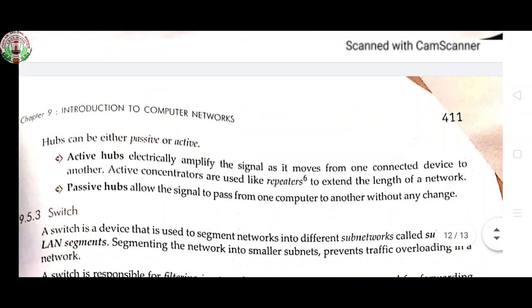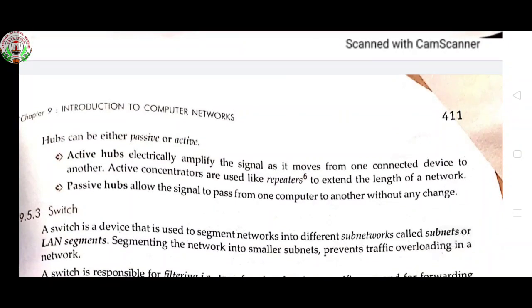A hub can be either passive or active. An active hub electrically amplifies the signals as they move from one connected device to another. Active concentrators are used like repeaters to extend the length of a network. Passive hubs allow the signals to pass from one computer to another without any change.